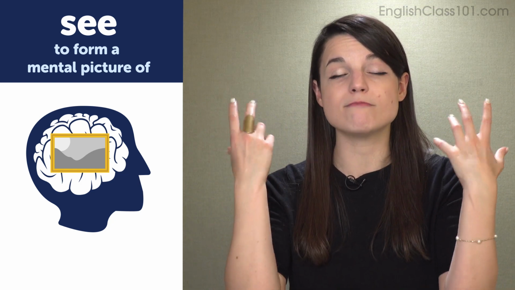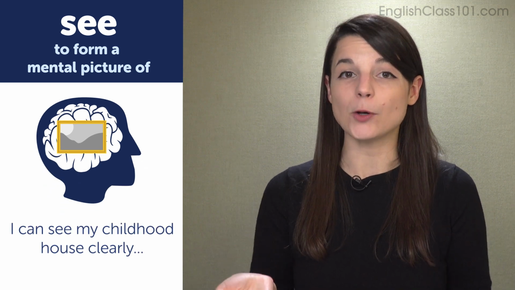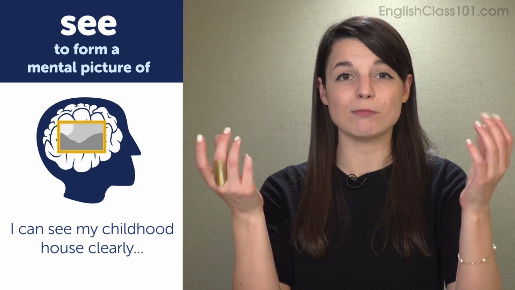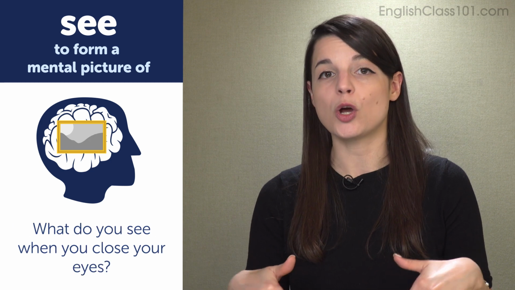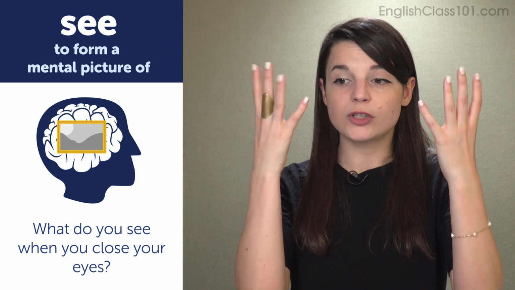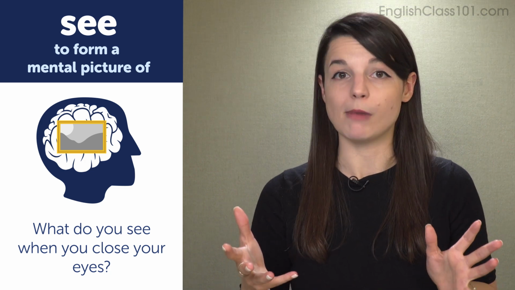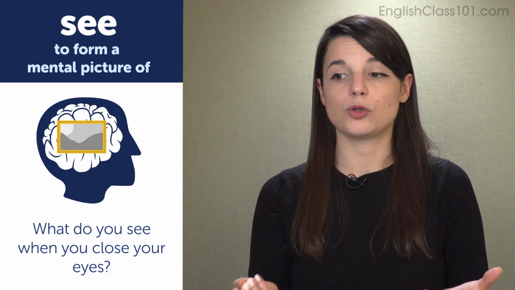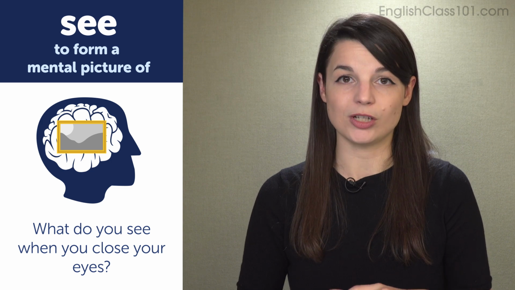So when I say, I can see my childhood house clearly, it means in my mind, I can form a clear image of the house. In the question, what do you see? It means when you close your eyes, what's the mental image that appears in your mind? So see is used here to refer to creating mental images.